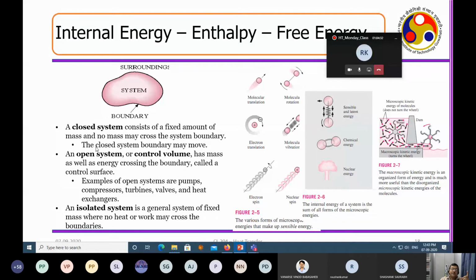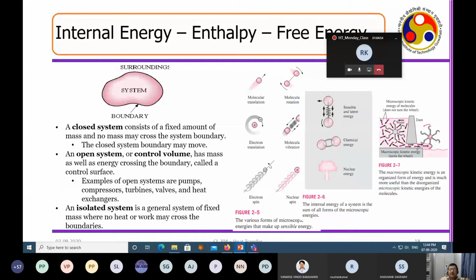Whereas if you allow both mass and heat to flow, that is called an open system, which is the case for most of our continuous processes. And most of the engineering batch systems are called closed systems. And an isolated system is when you don't allow any energy or any mass exchange. Right?